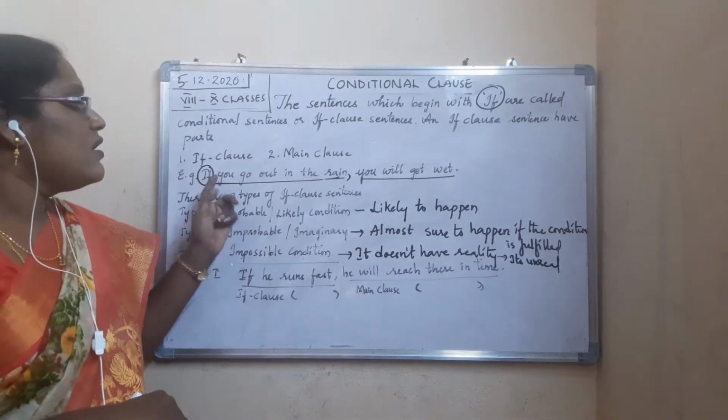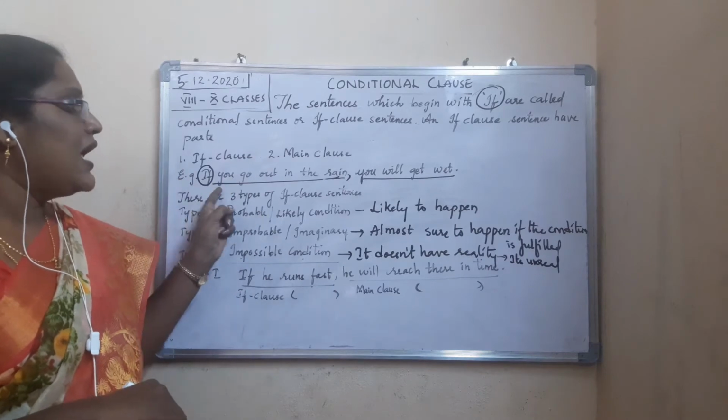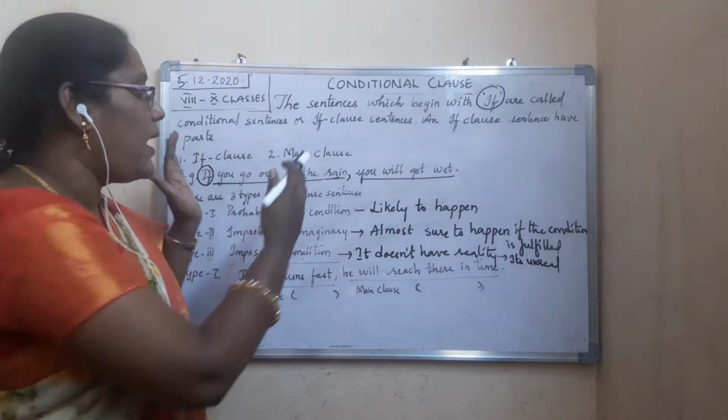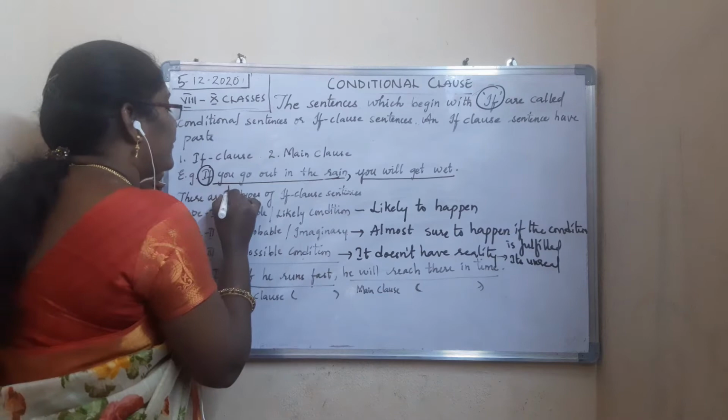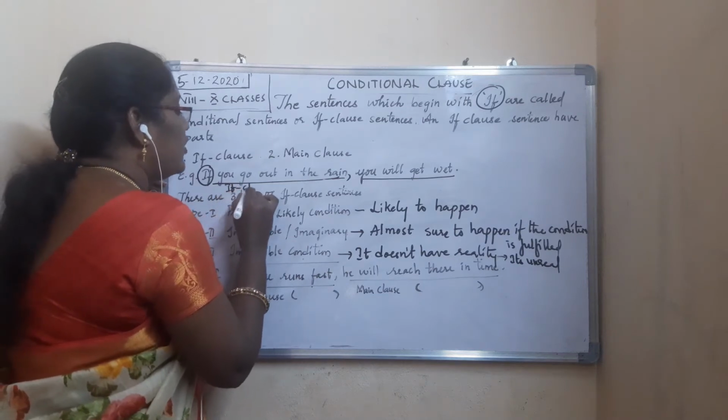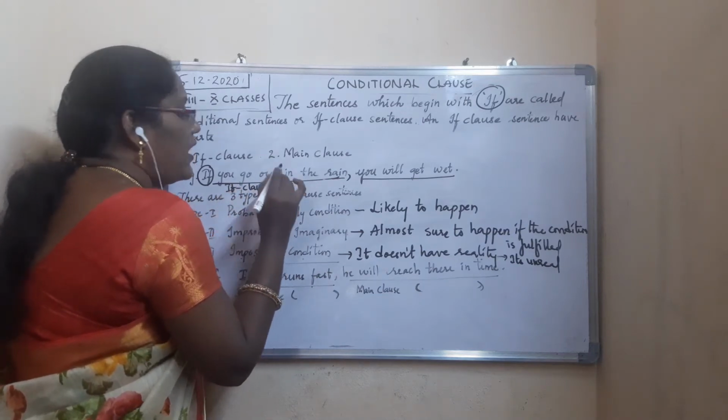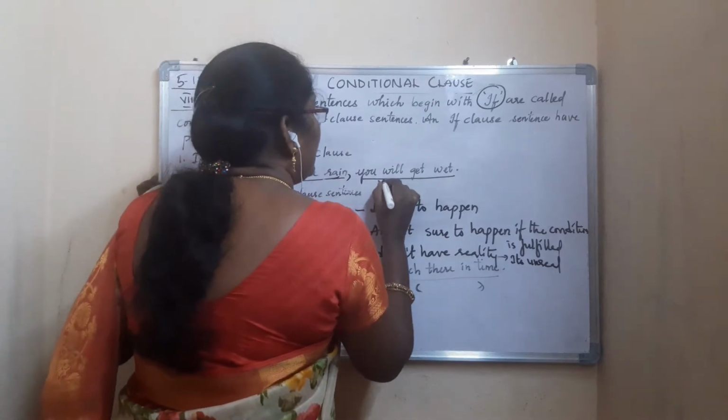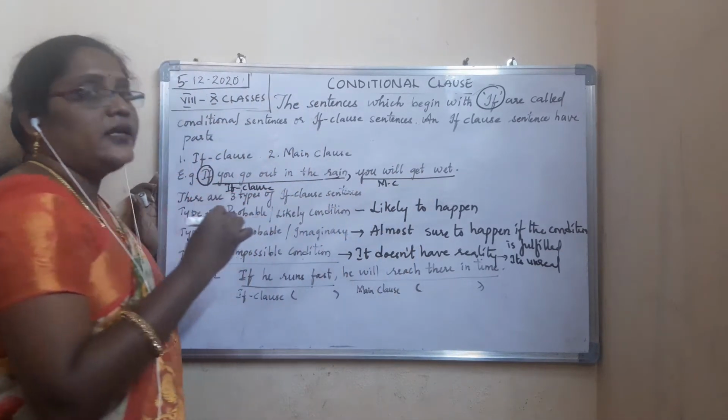Now, if you go out in the rain, as this part consists of if, the first part of the sentence is called the if clause. The second part of the sentence comes under what? Main clause. It comes under the main clause.